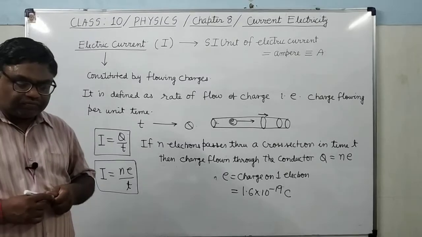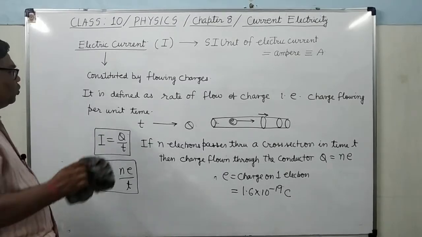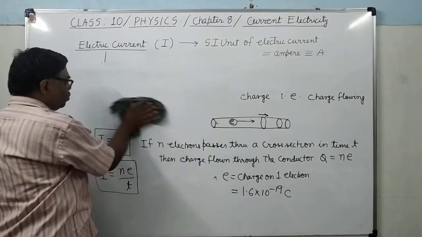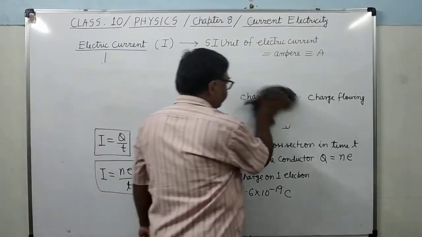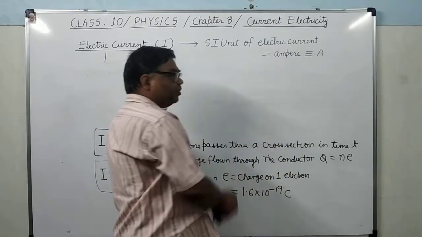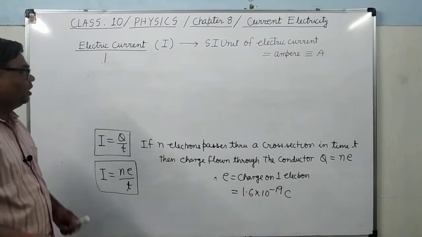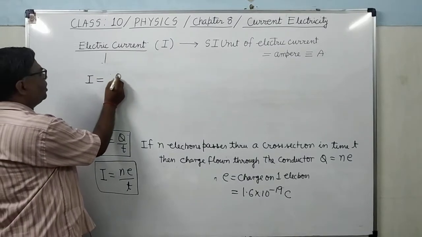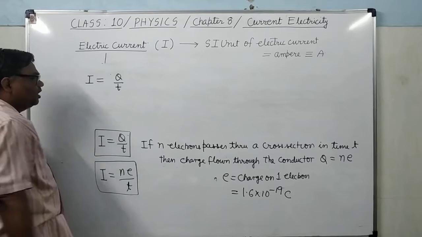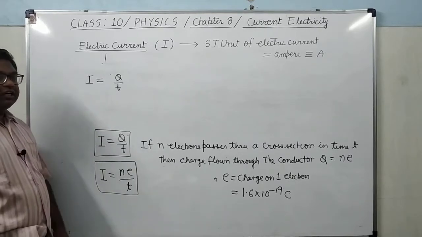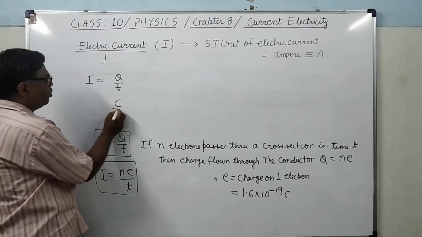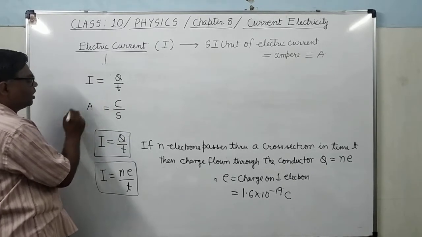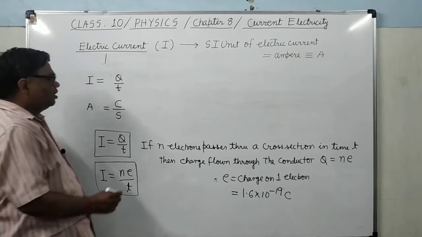Now see here, what will be the unit of electric current? I have already told that the SI unit of electric current is ampere, denoted by capital A. Here, I equals Q upon t. The SI unit of electric charge is coulomb, and the SI unit of time is second, so the unit is coulomb upon second, that is, ampere.